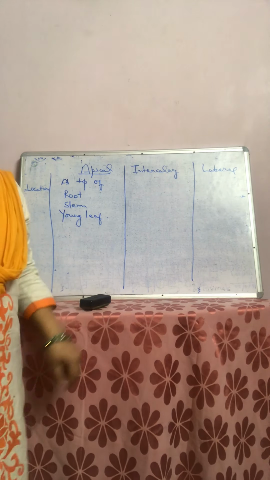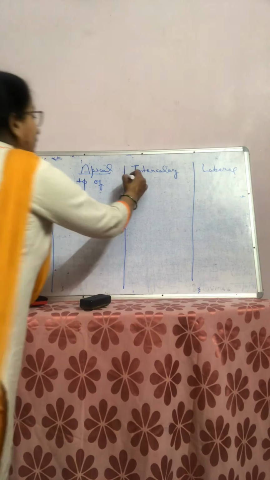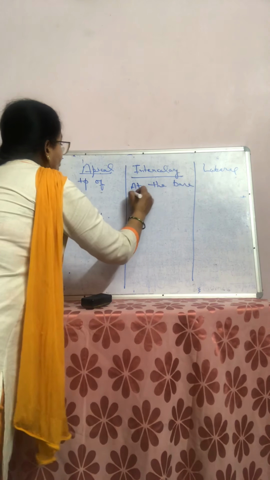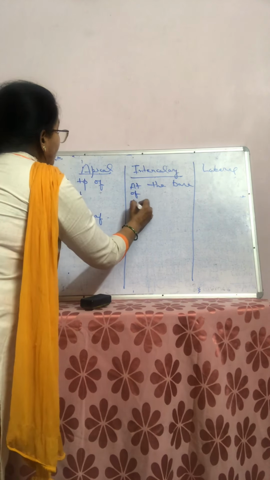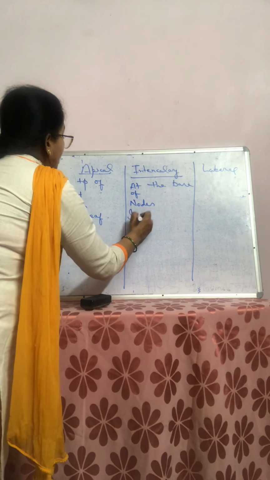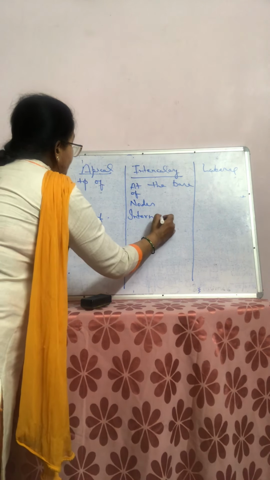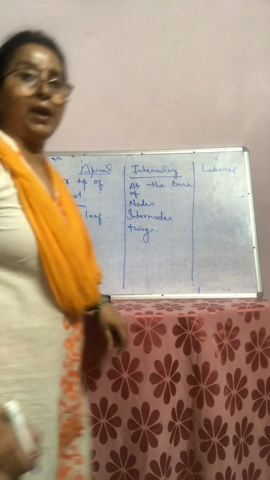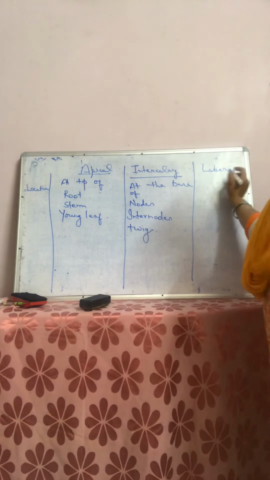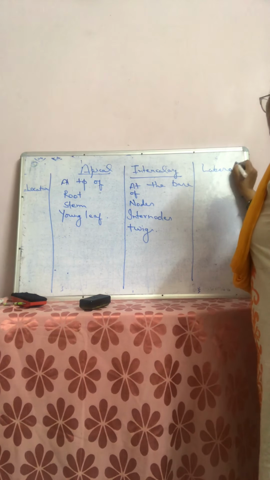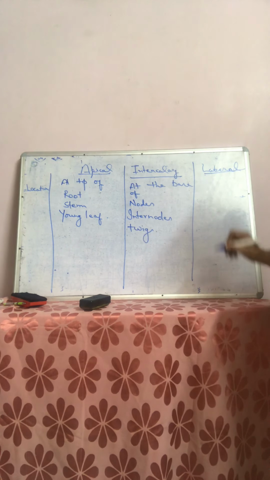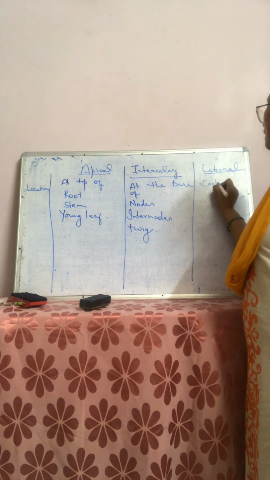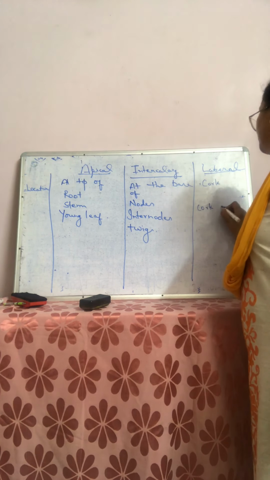Whereas when we see intercalary, it is at the base of nodes. Lateral meristematic tissues are present in cork and cork cambium.